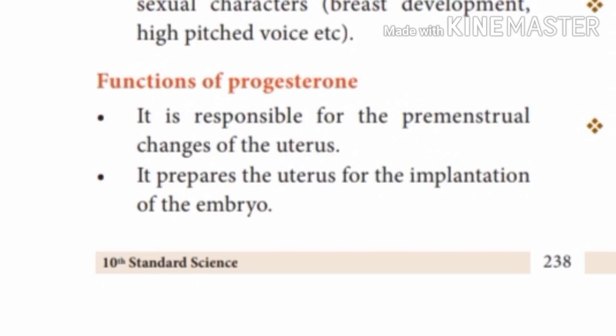It maintains pregnancy and is essential for the formation of the placenta. So these are the functions of progesterone.